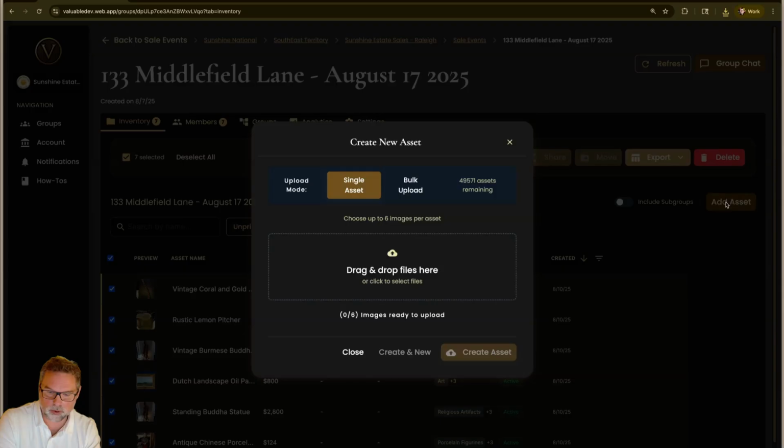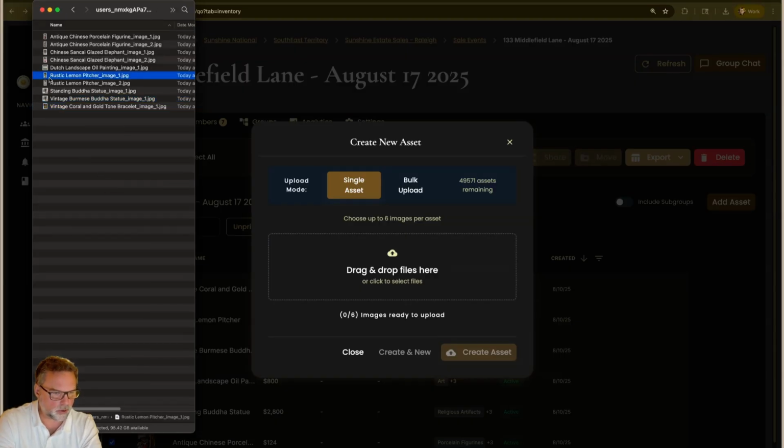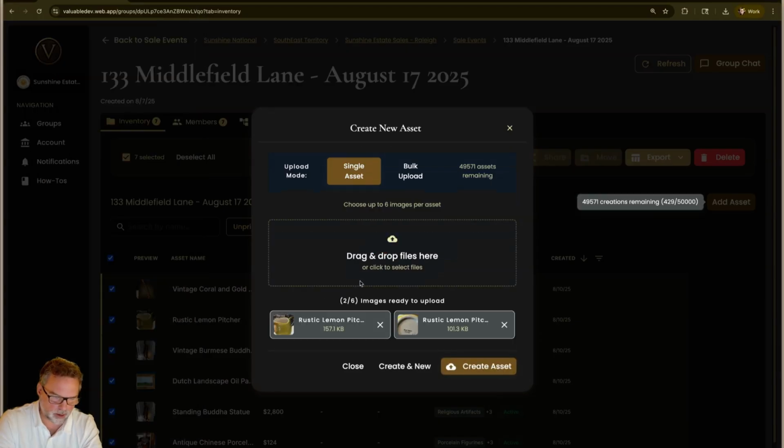You can add items simply by hitting Add Asset, click the Add Asset button, and drag them from your files directly in, up to 6. These two items are the same. Drag them right in here, and that will create a brand new asset. Then you create that one and go on to another one.